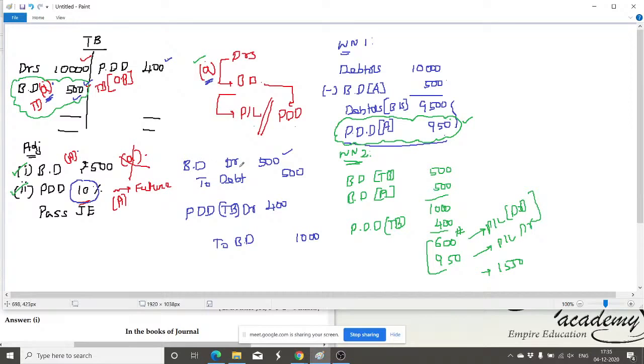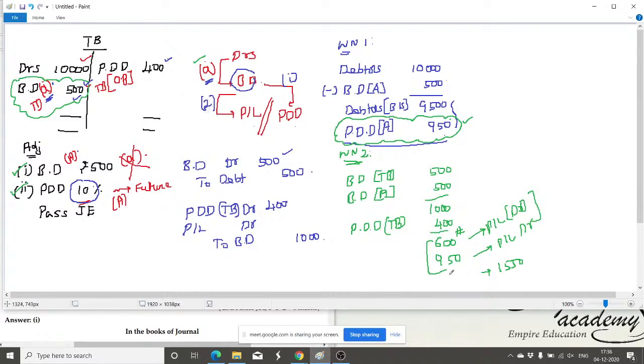That 500, and another adjustment, the bad debt given in the adjustment, so we have to pass another entry. So 500 plus 500, 1000 rupees is the loss. For meeting the current year's bad debt, earlier year we had 400 rupees as our gain, to adjust this specific account. Then we have a shortage. That shortage will be adjusted in the P&L account. So the first preference of the bad debt to be adjusted goes to the PDD account. If the PDD is not sufficient enough, then we can adjust the P&L account.